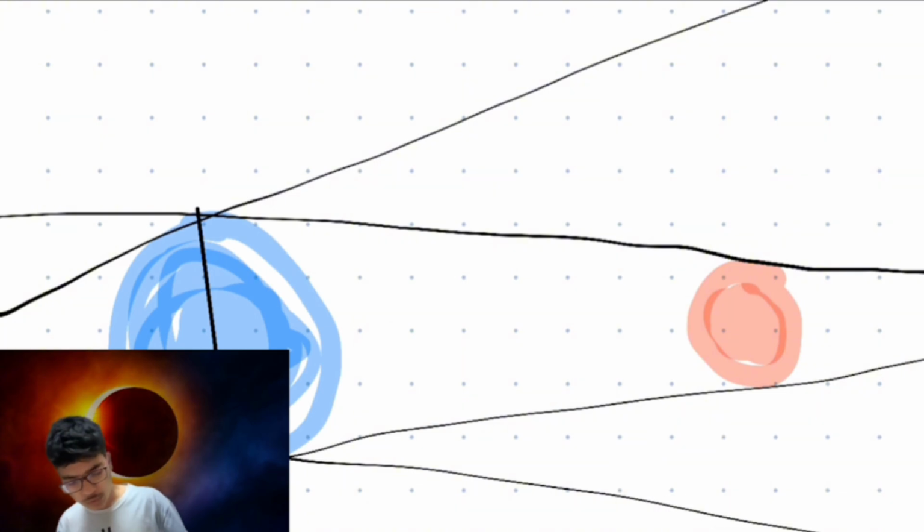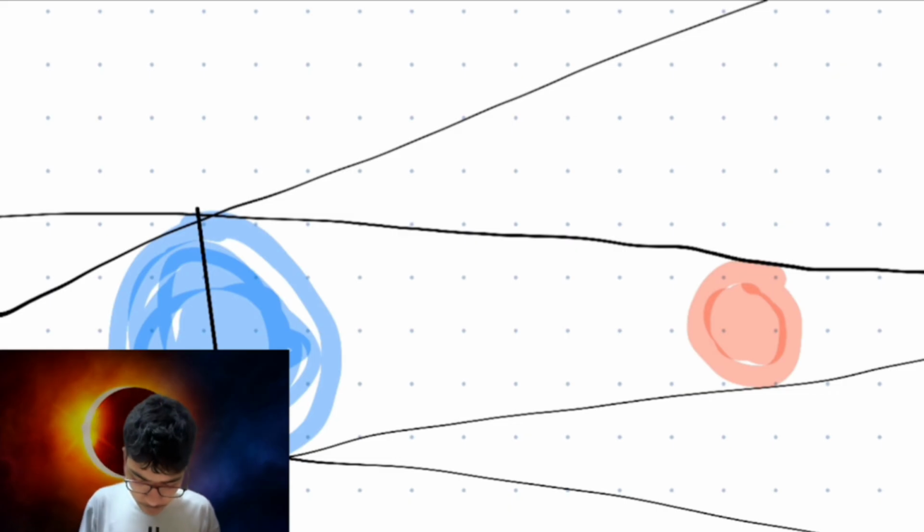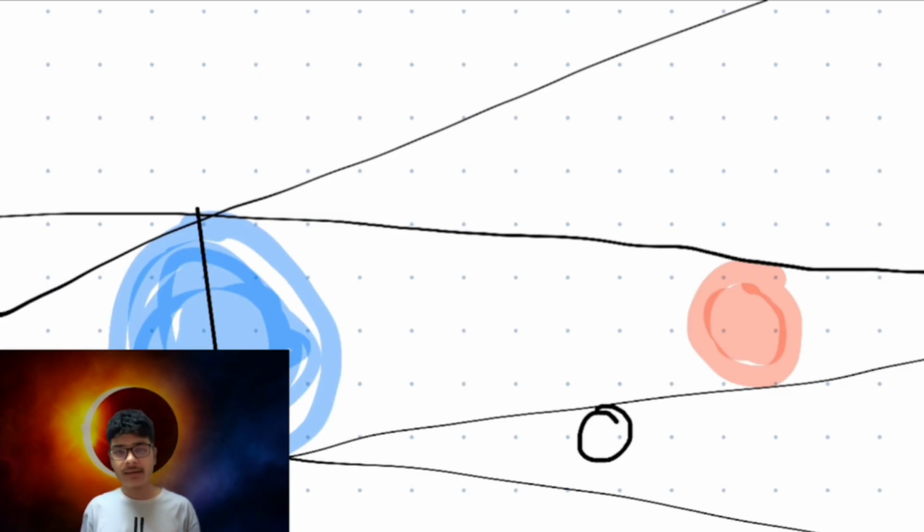As the moon revolves, as the moon moves, it comes here. That is C1, contact point 1. It has just touched the start of the umbra. At this point, the partial phase begins. Now, as the moon moves, the leading edge goes ahead, the trailing edge goes ahead, and the moon will come here. Now see this: the very trailing edge has touched the umbra. Now the totality has begun. The moon is totally under the umbra. Partial phase has paused for now.